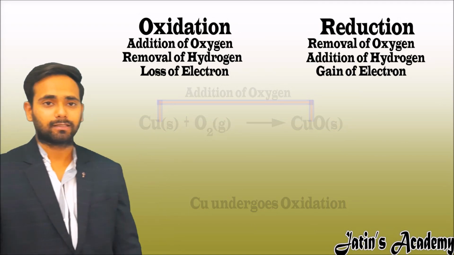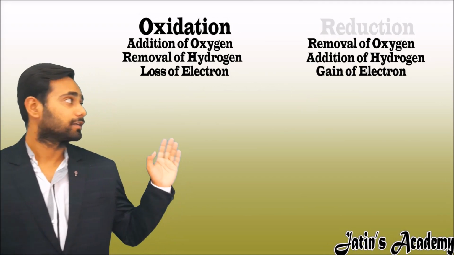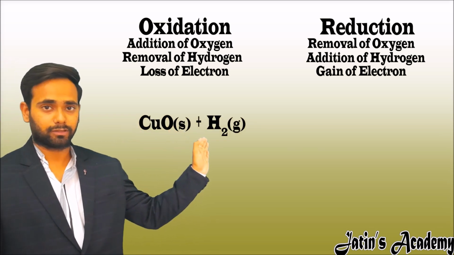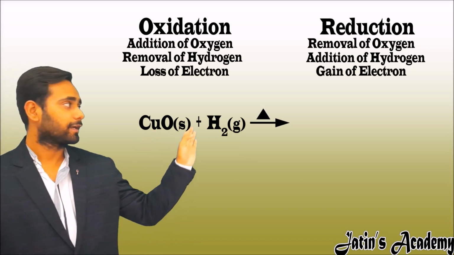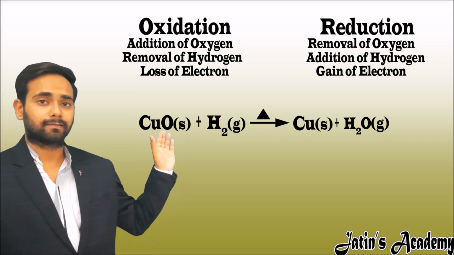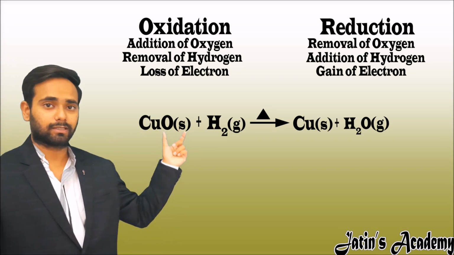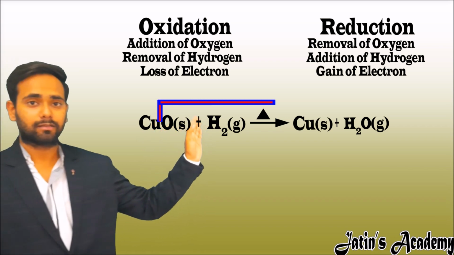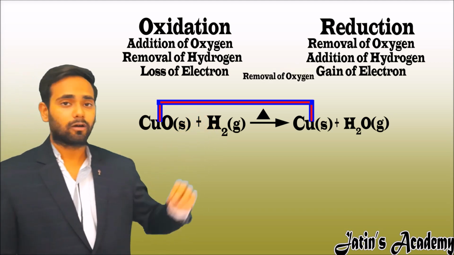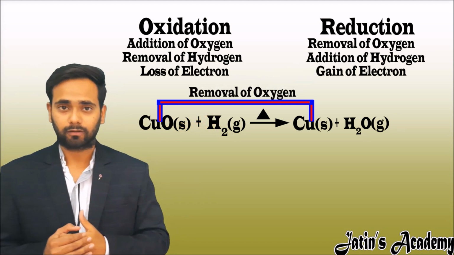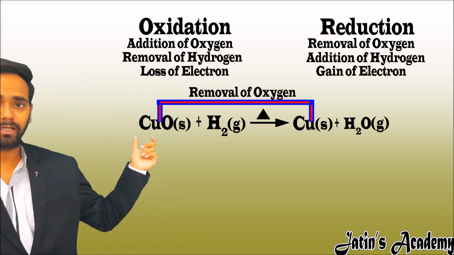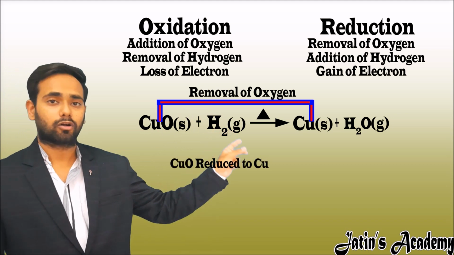Now let us take another example in which we will study the reduction concept. Here copper oxide reacts with hydrogen and we are heating the mixture. We get copper and water vapor. Here oxygen is present on the reactant side, meaning oxygen is attached to the copper, and on the product side oxygen is not there in the copper. So there is a removal of oxygen. If there is a removal of oxygen, then that is called reduction. Here copper oxide gets reduced to copper.